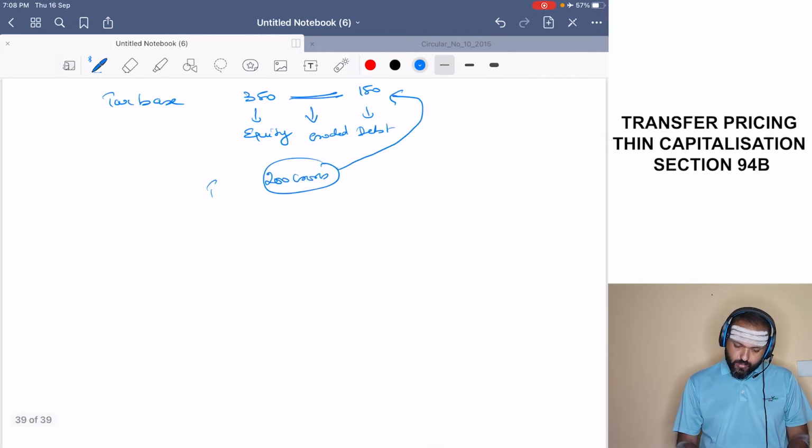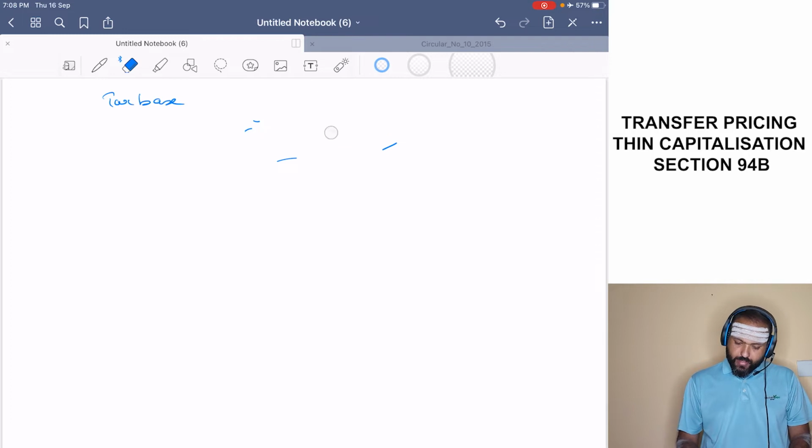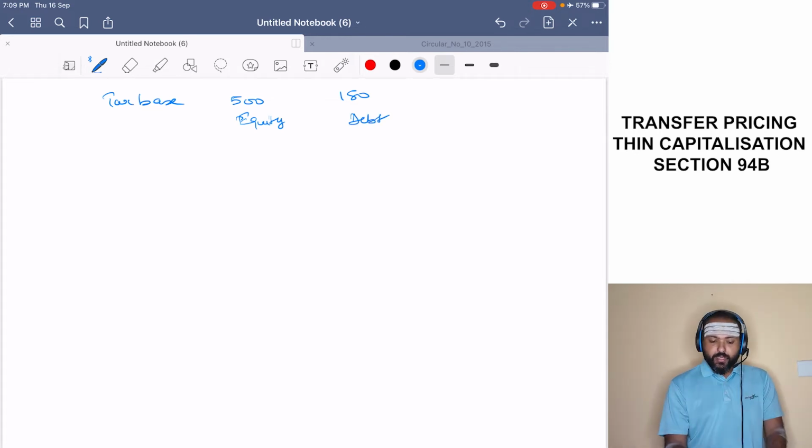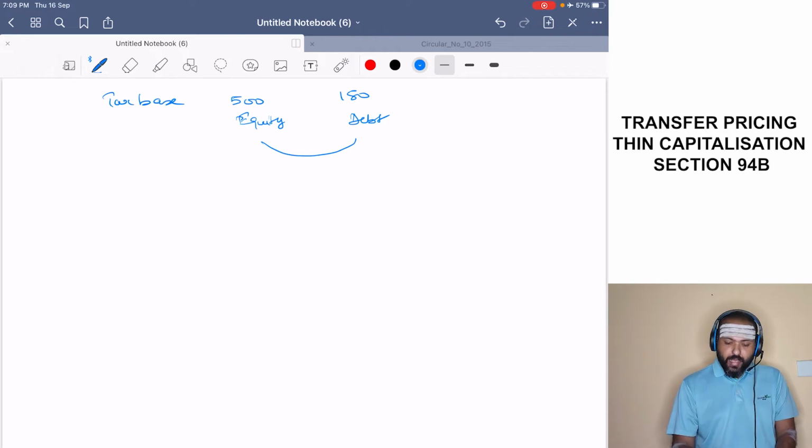Sorry guys, small change here. Tax base under the equity is 500, under debt is 150. So this is equity and this is debt. Now what has happened? The base on which tax has to be applied has eroded.